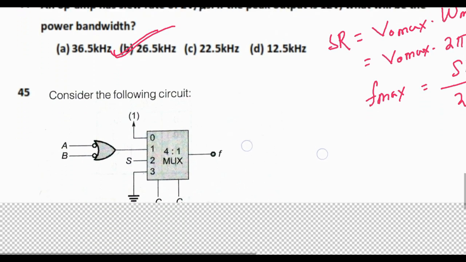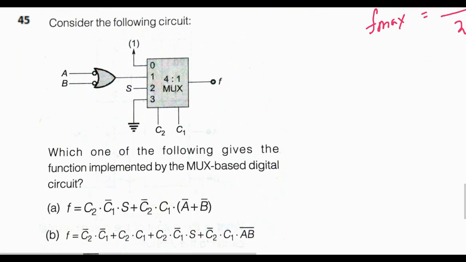Next is, consider the following circuit. Here the mux is given and asking for the output. What is the output? So here this will be A bar, here this is B bar, and here A bar plus B bar, and by De Morgan's theorem this will be AB whole bar.